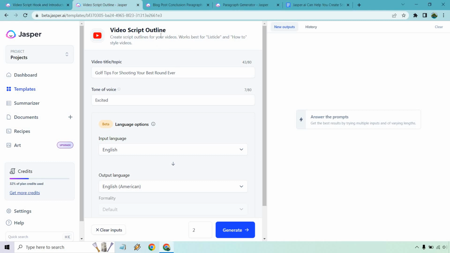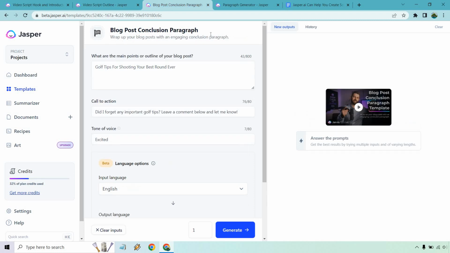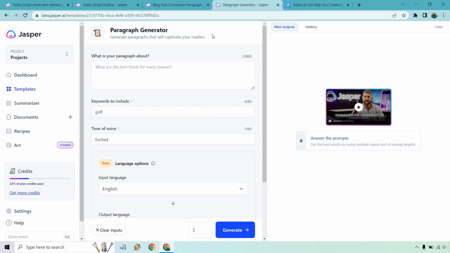Next, we have our video script outline. Then, of course, we have our blog post conclusion. Keep in mind, just because it says blog post doesn't mean you can't use it for a video script. And then we have a paragraph for putting in all of the meat of the tips. And it's pretty much all these subheadlines if you were doing an actual article.